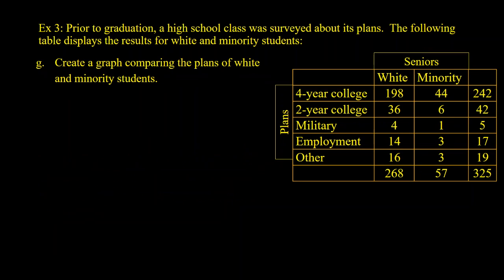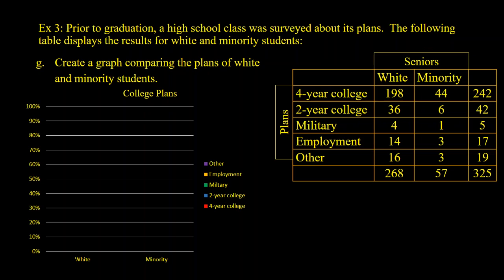Create a graph comparing plans of white and minority students. In this case, we found conditional probabilities of white and conditional of minority. So we're going to do a bar chart, but we're going to do a segmented one. So the first bar represents white students and the second minority students, and those bars will add up to 100% because the percentages for 4-year, 2-year, military, employment, and other total up to all the options that were there.